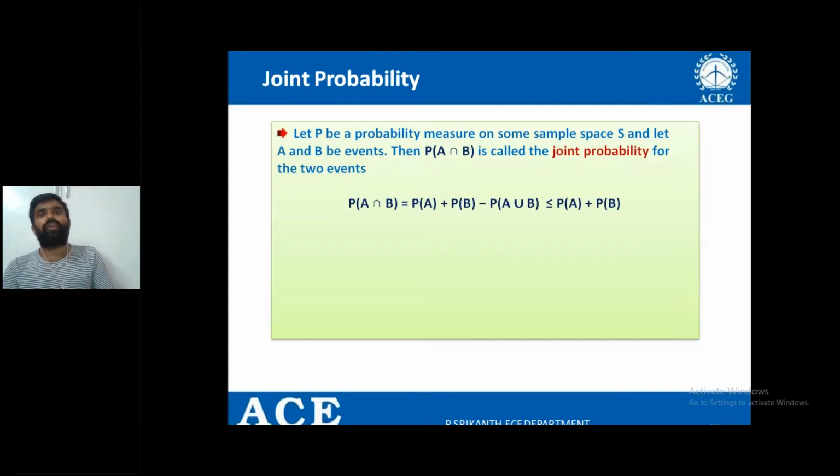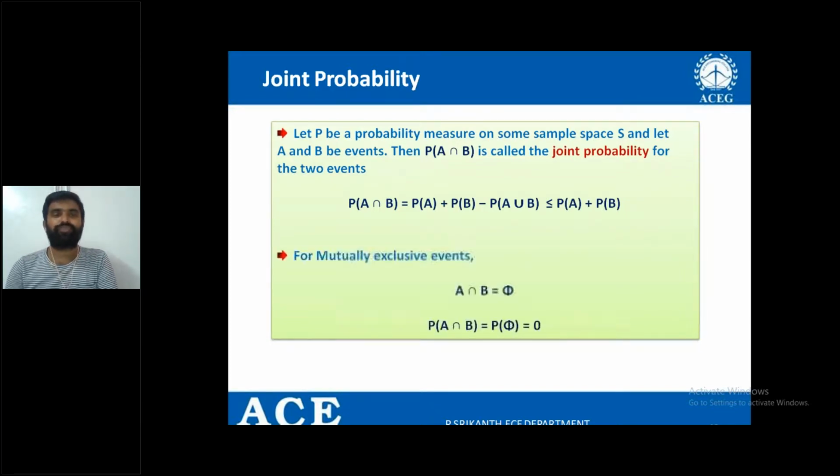Here we can also write P of A intersection B equal to P of A plus P of B minus P of A union B. If A and B are any 2 events, then you can write it as P of A plus P of B minus P of A union B. Or if you neglect the P of A union B, you can also write it as less than or equal to P of A plus P of B. And if I take A and B as mutually exclusive, that is if A intersection B is phi, ultimately P of phi equal to 0.